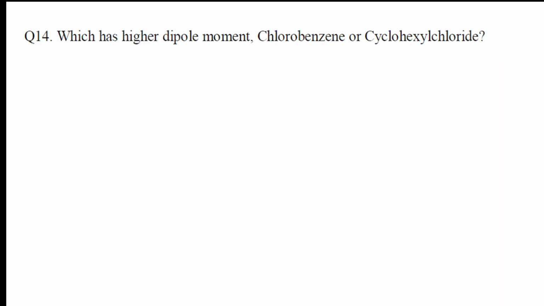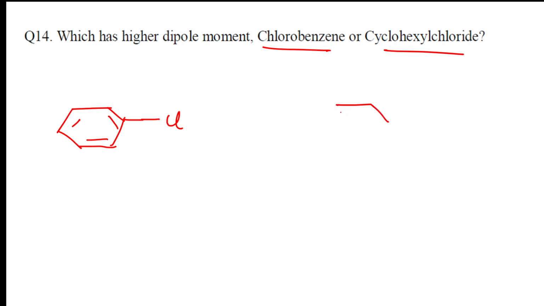Which has higher dipole moment, chlorobenzene or cyclohexyl chloride? Okay, let us draw the chlorobenzene structure first. I am drawing the chlorobenzene structure with the pi bonds. Okay, this is the chlorobenzene structure. Now cyclohexyl chloride. Let me draw the structure of this.